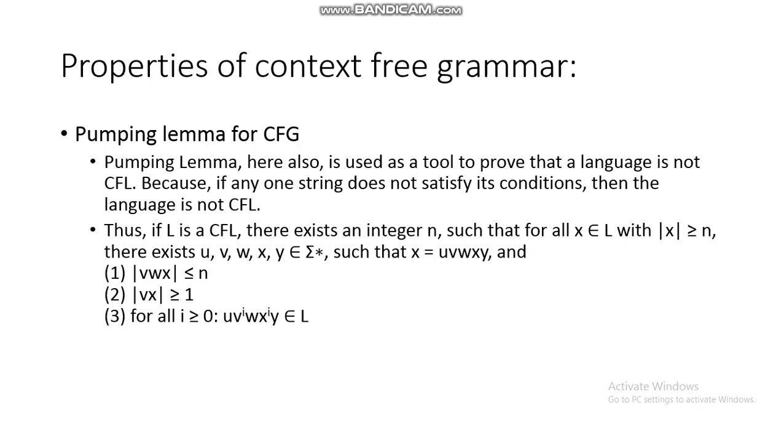So if the string contains u, v, w, x, y, where the middle part of the string is less than or equal to n and the corner part is greater than or equal to 1, then for all i greater than or equal to 0, meaning for i equals 1, i equals 2, i equals 3, the string u v^i w x^i y belongs to L. Then we can say that this may be a CFL. But if these conditions are not true, then we can definitely say that this is not a CFL.